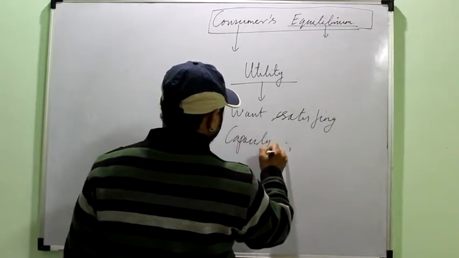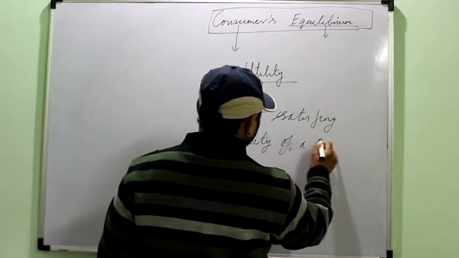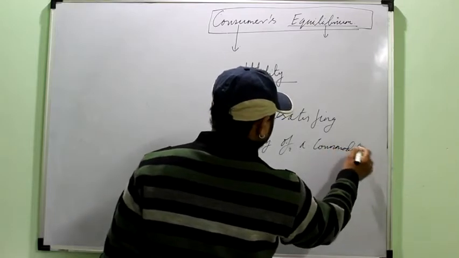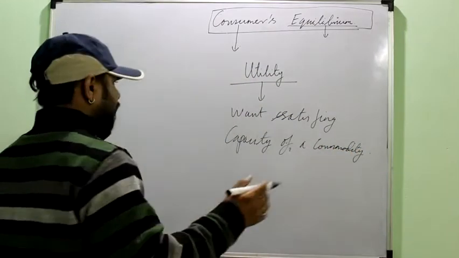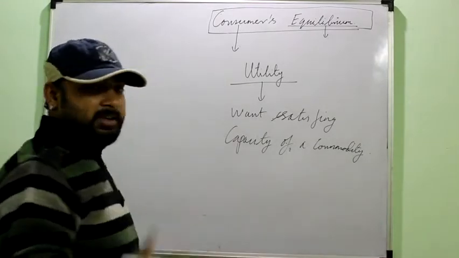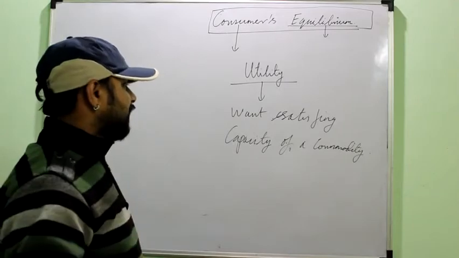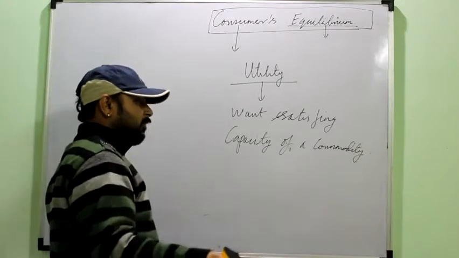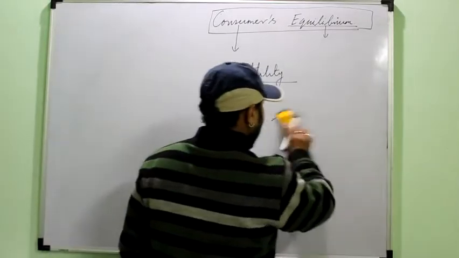Want satisfying capacity or power of a commodity is known as utility. Like same example, you are hungry, food has the utility. You want to learn economics, economics book has a utility. You want to learn physics, physics book has a utility. You are feeling cold, warm clothes have a utility, and so on.